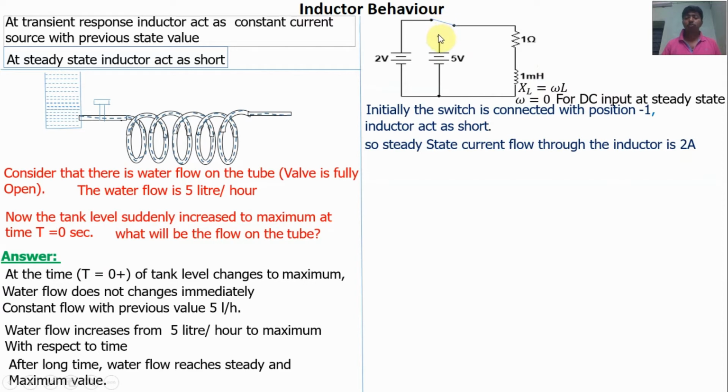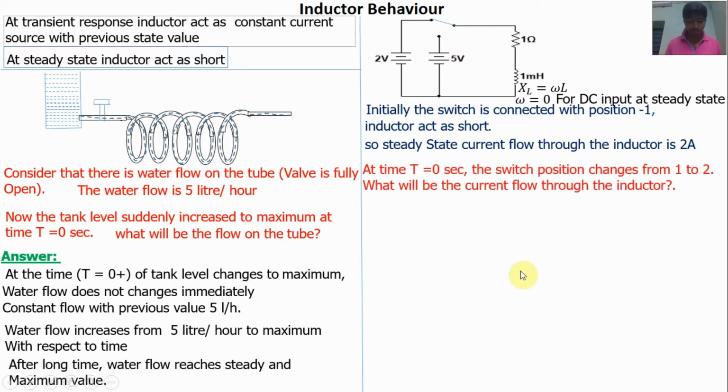Now the switch position changes from 1 to 2. This is position 1, this is position 2. Now the inductor RL is connected with the 5 volt source at the time of t equal to 0 seconds. The switch position changes from 1 to 2.